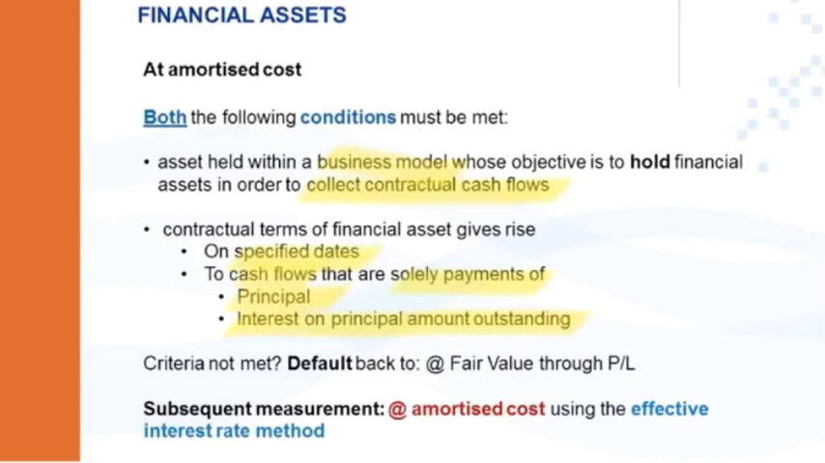If this criteria is not met, you will default back and classify the instrument as at fair value through profit or loss. When the criteria has been met, the subsequent measurement of this category will be at amortized cost using the effective interest rate method. An example in this category is where you hold debentures to earn interest on those, and it's held until maturity date.